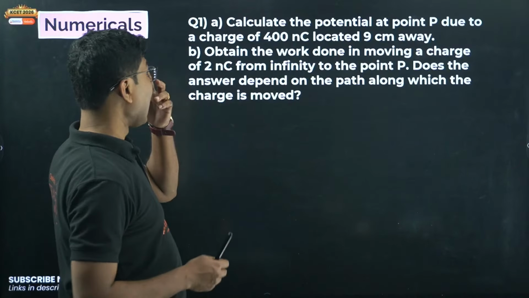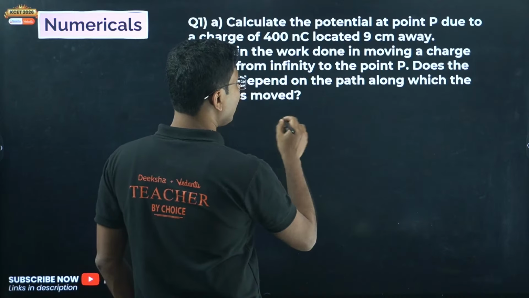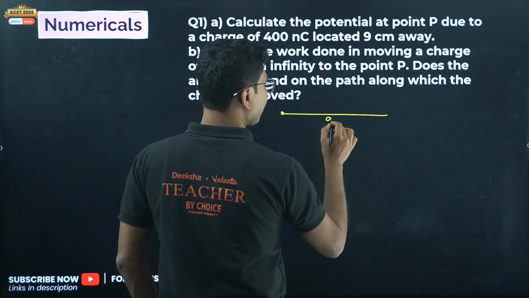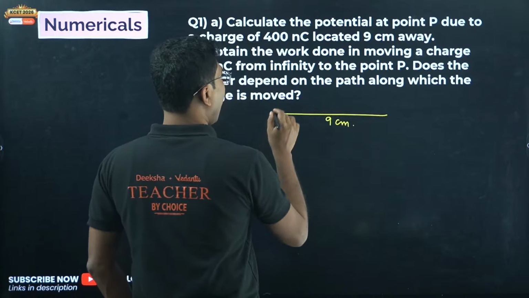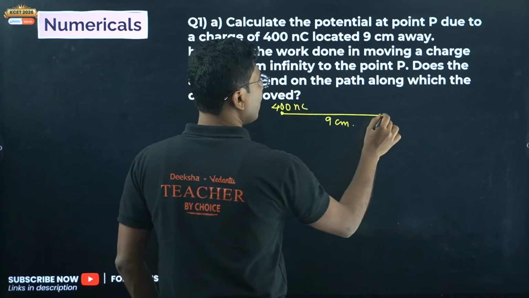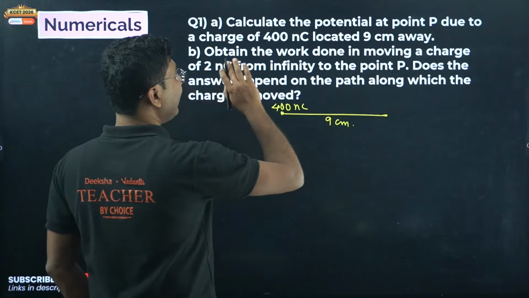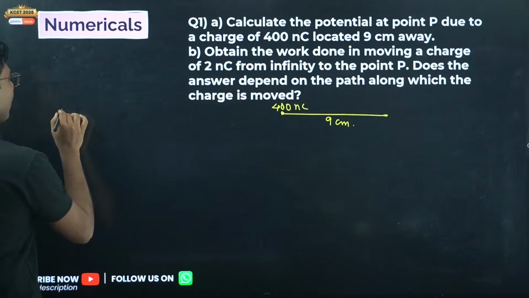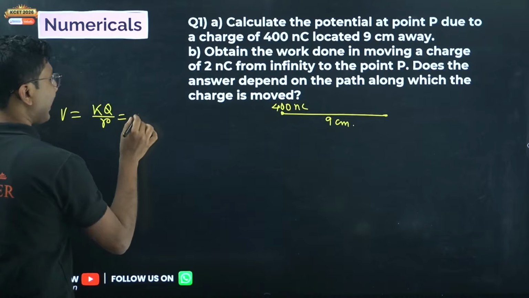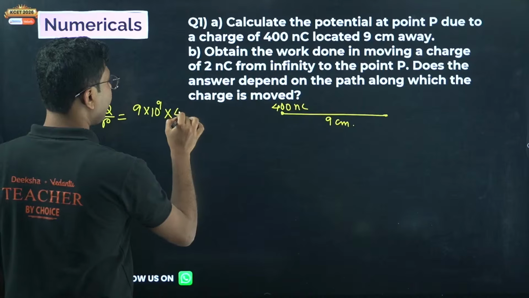Harsha R. Calculate the potential at a point P due to a charge of 400 nanocoulomb located 9 centimeter away. So this is 9 centimeter away and charge is 400 nanocoulomb. Now what you have to do is calculate the potential. What is the formula for potential? Potential formula is very simple, KQ by R. K is 9 into 10 to the power of 9. Q is 400 nanocoulomb.